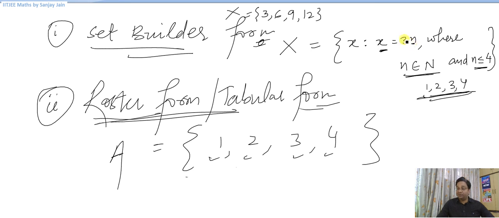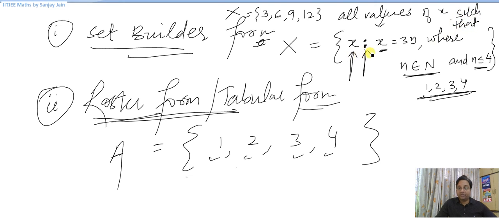Similarly 9 and 12. So that would mean that the elements that I've got in this set are 3, 6, 9 and 12. Now when I write x, that means all values of x, such that these colon will mean such that.